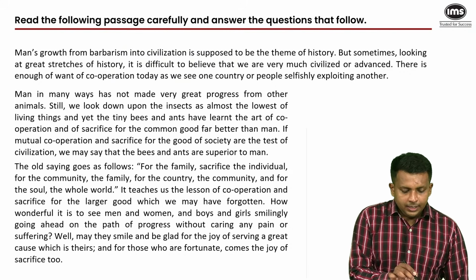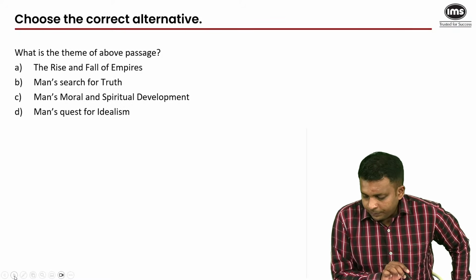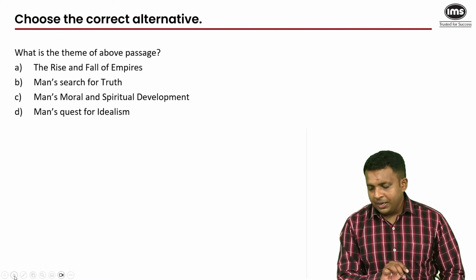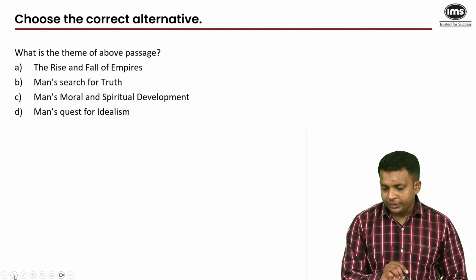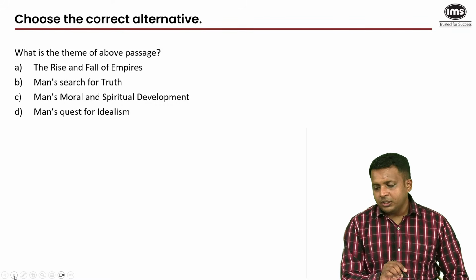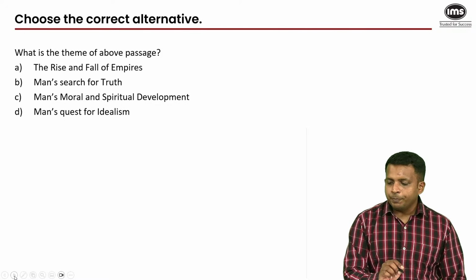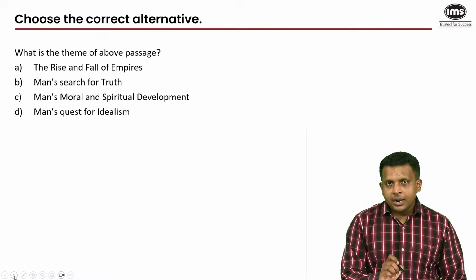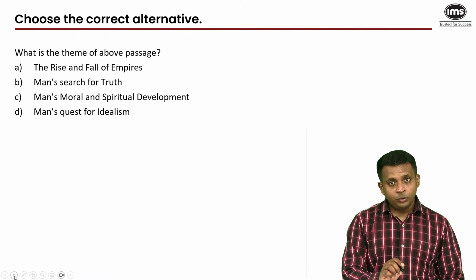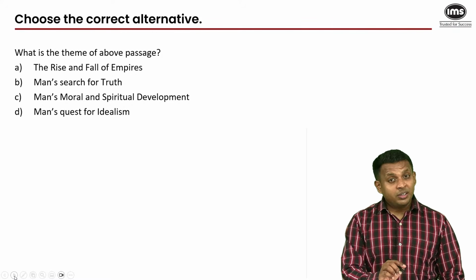All right. Let's move on to the questions now. What is the theme of the above passage? JIPMAT is at 3 to 5:30. So after this passage, as we'll be moving on to 2023, we'll increase our pace. And as we move on to 2024, we'll go even faster because you guys would have gotten even better.